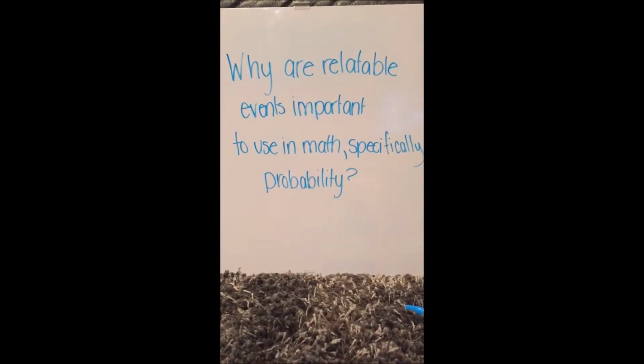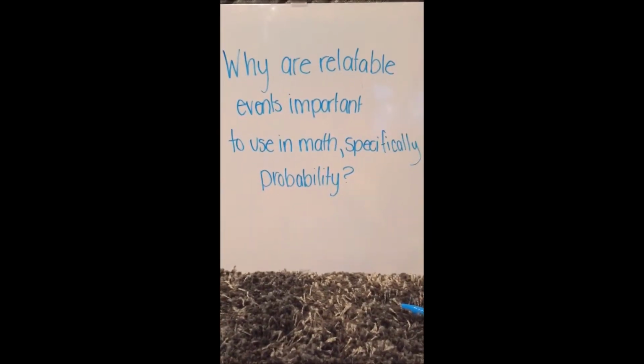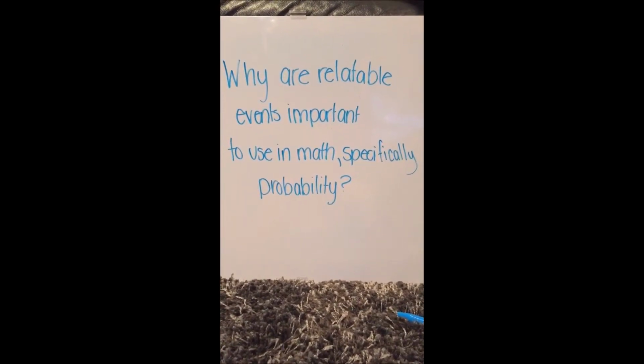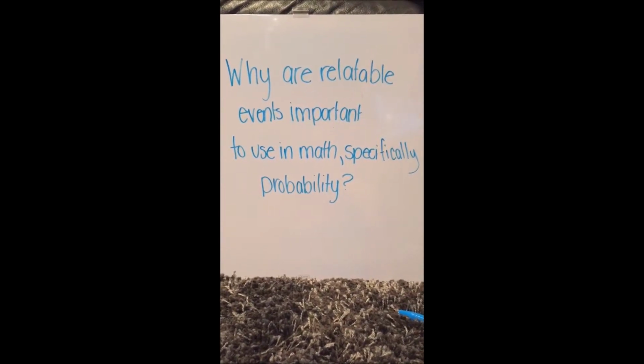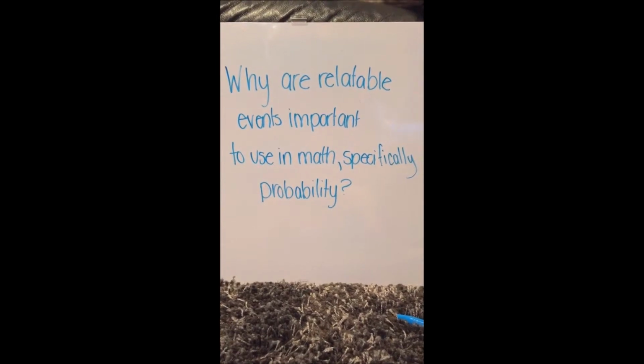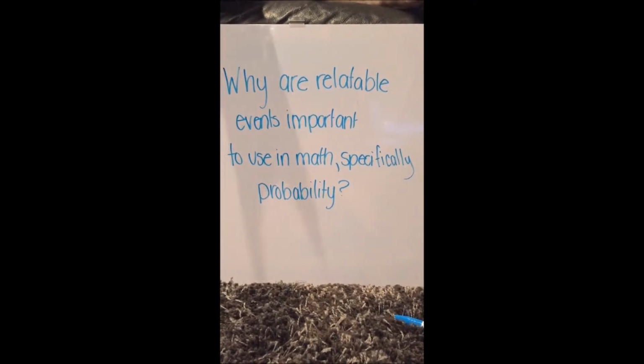And when looking at the idea of independent events, using 2 events that are totally unrelatable makes it very easy for students to understand why they are independent. As we saw in the video, blue hair and rain are very unrelatable to each other, so students can easily see that these are very independent events.